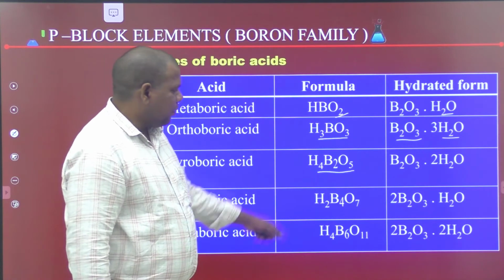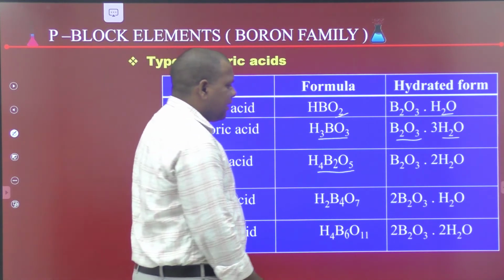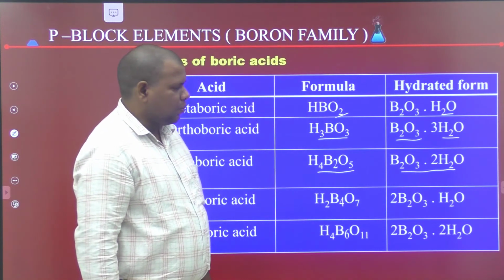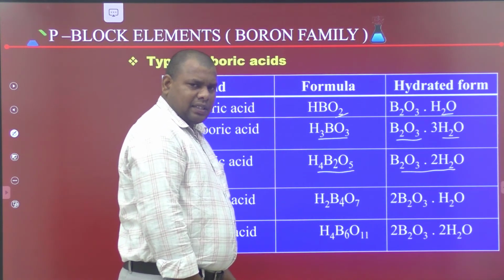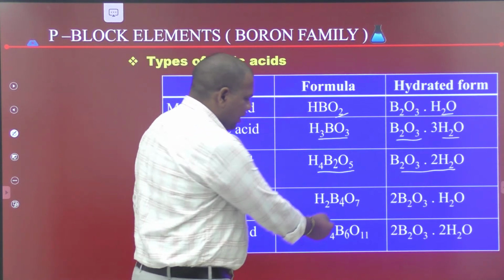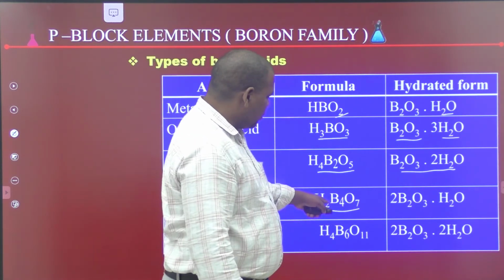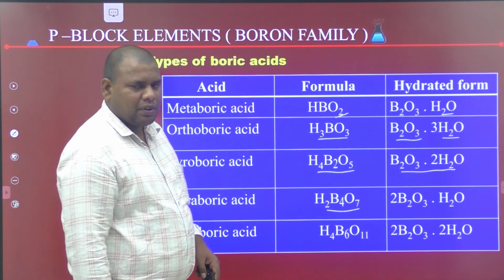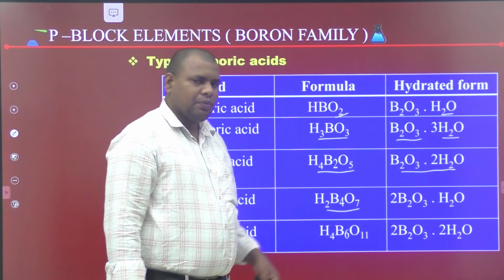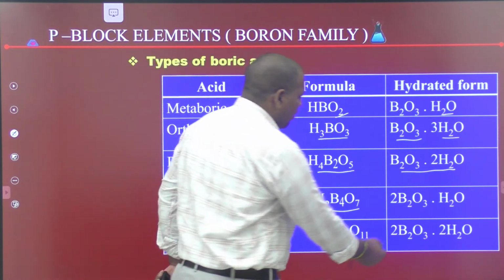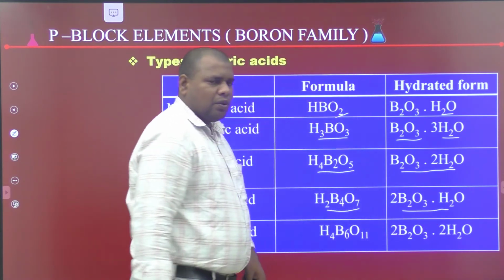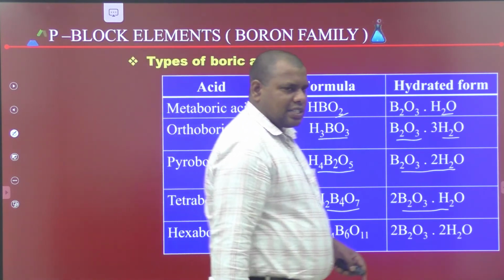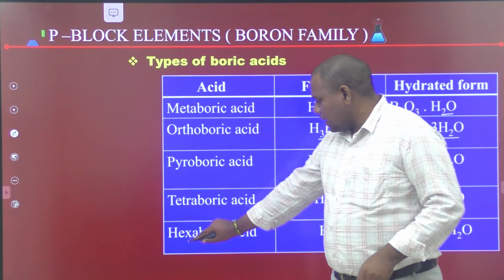Next, pyroboric acid. The pyroboric acid formula is H4B2O5. The hydrated form is B2O3.2H2O. Tetraboric acid formula is H2B4O7. The hydrated form is 2B2O3.H2O.